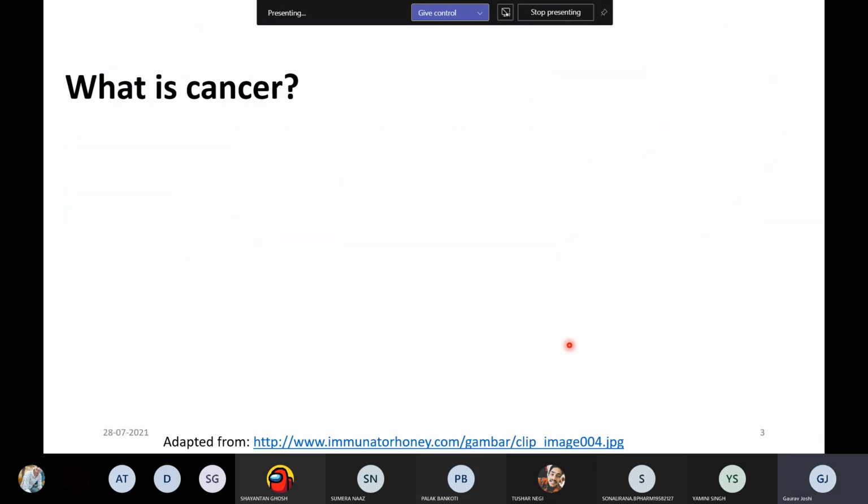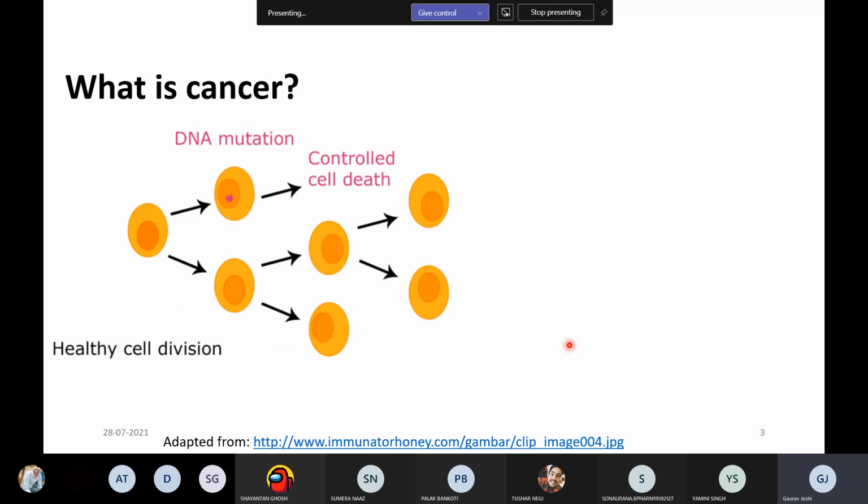Now I'll be discussing briefly what cancer actually is. You know that when we have healthy cells, they divide, grow, and then die. But what happens when there is a mutation in the cell? There are some oncogenes that can get mutated.